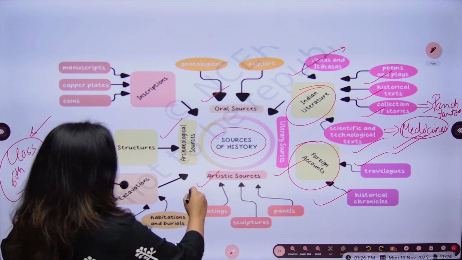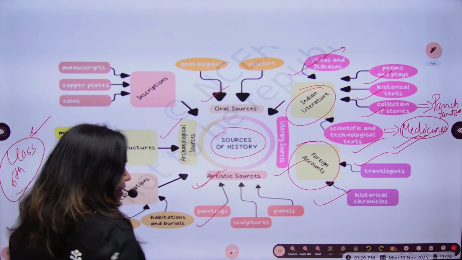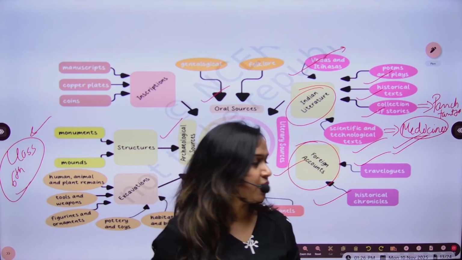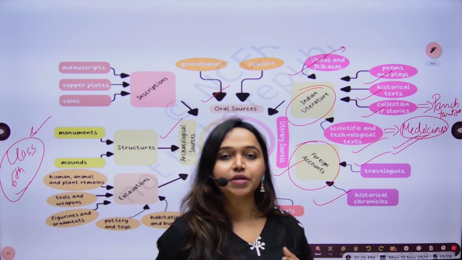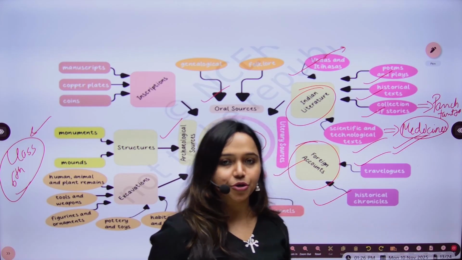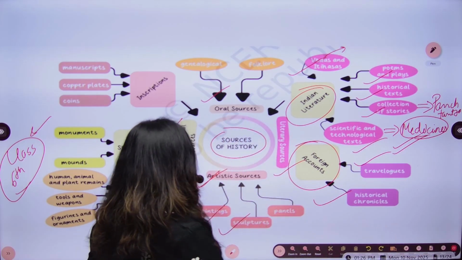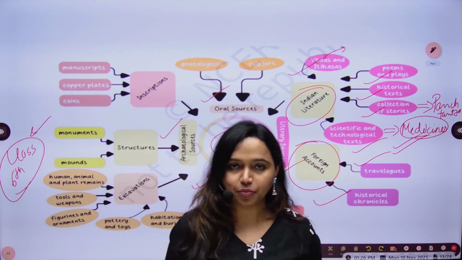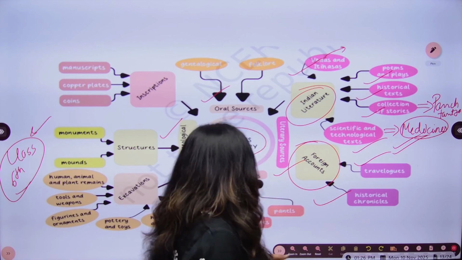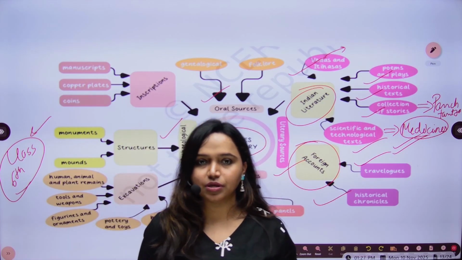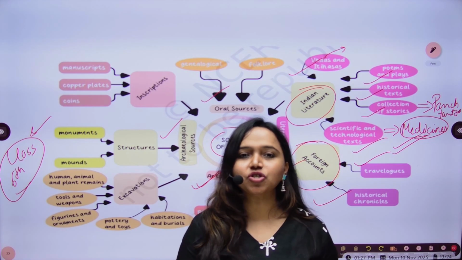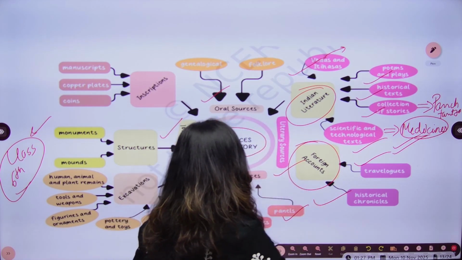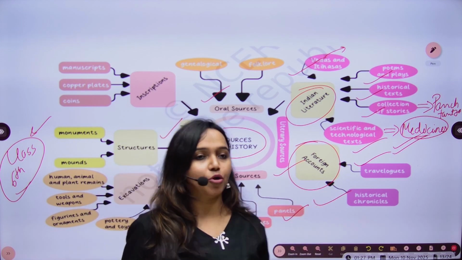And then there are artistic sources, such as paintings. I have already shown you the painting where a group of people were hunting a bison. That painting was giving some information about that particular point of time. And then there are sculptures. We have all visited certain historical monuments and places where we might have seen sculptures. That also gives you information about the time in which it was built. Then there are certain panels and information about that point of time.